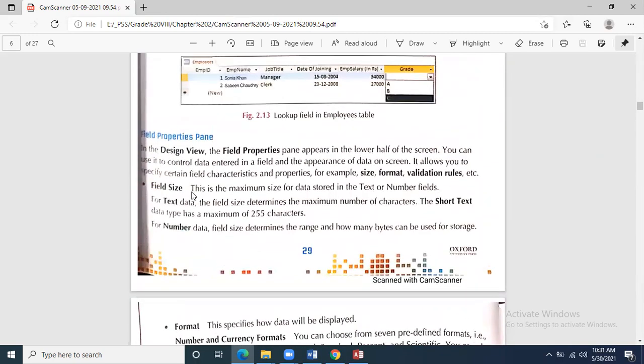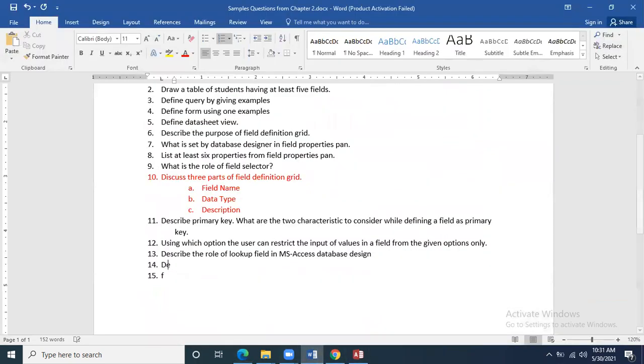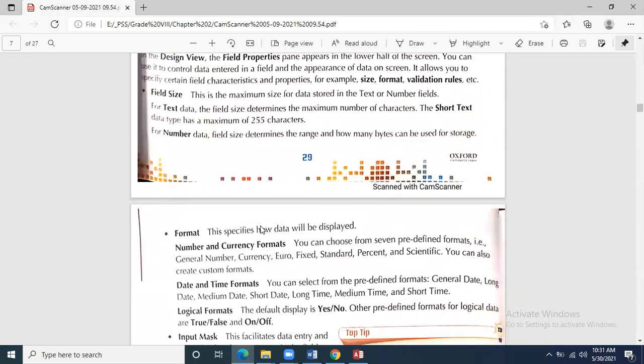Field properties depend. The following can come: field size, format. Define the following fields. Field properties. Just like number one, field size, format, number.